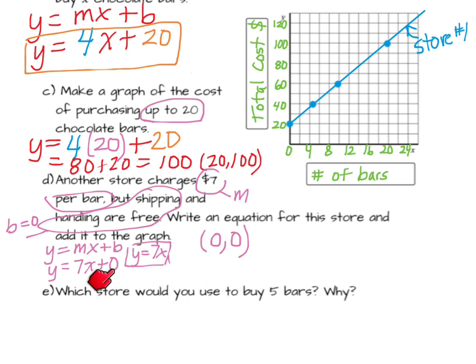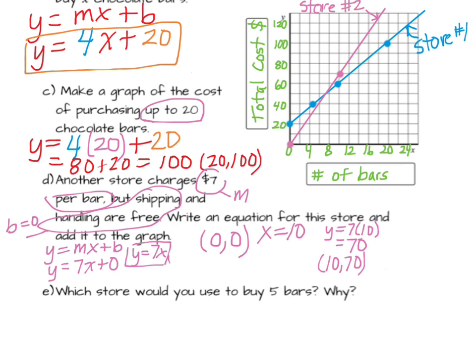So I can see here my y-intercept is (0, 0). And then what if x equals 10? Then I'm going to multiply 7 times 10, so y is 70. So my second point is (10, 70). Let's graph those two points, (0, 0) and (10, 70). Again, the 10 is here between the 8 and the 12, and 70 is this line here between the 60 and the 80. Then draw a nice straight line and label that store number 2.